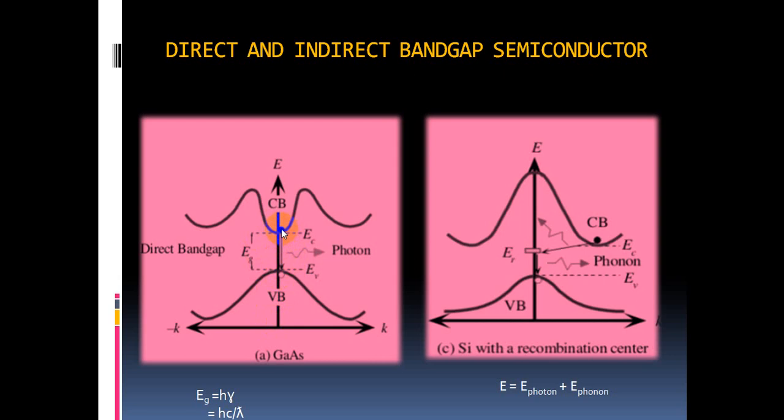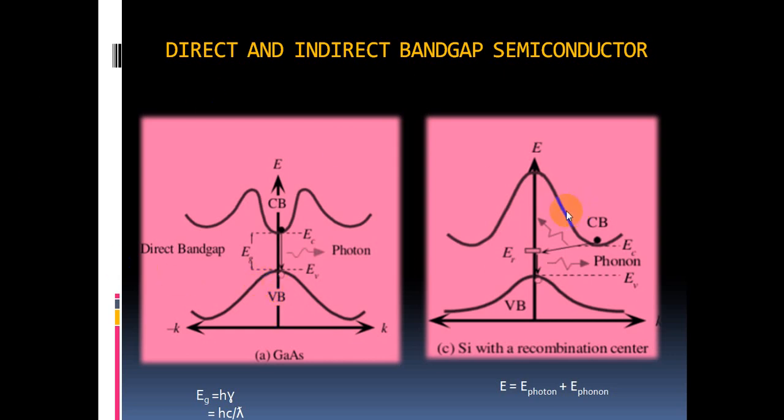So in each and every direct transition in a direct band gap semiconductor, or in each and every recombination, they obey the law of conservation of energy and the law of conservation of momentum. That means these two are at the same wave vector. Otherwise, the electron and hole possess the same momentum.